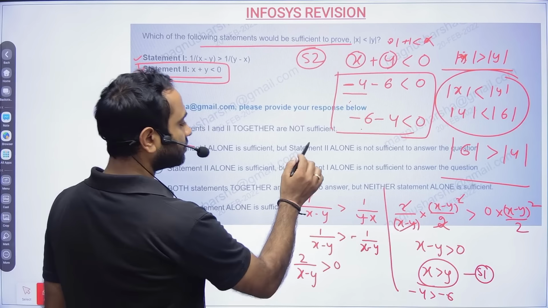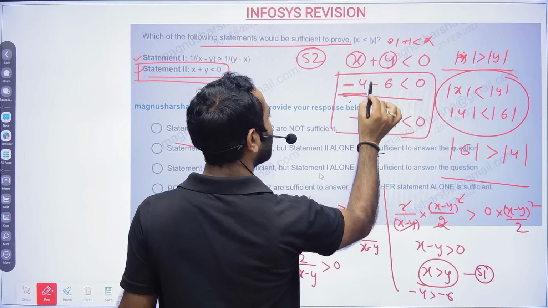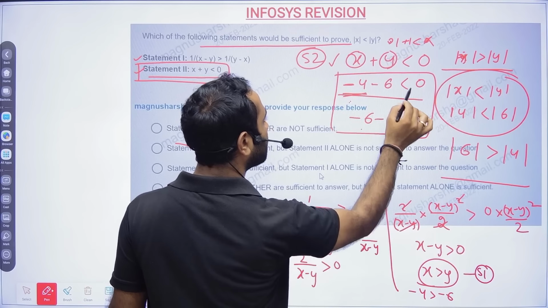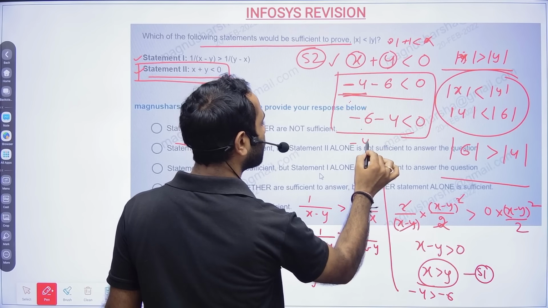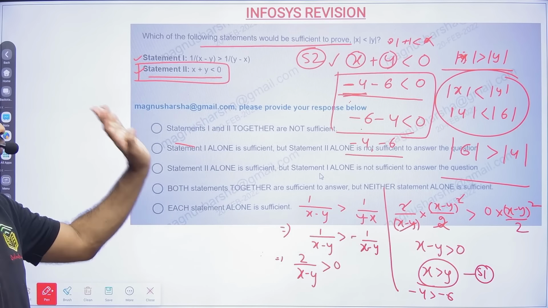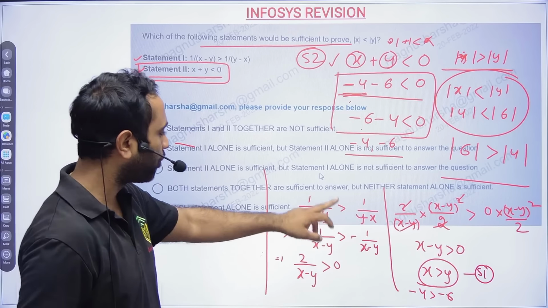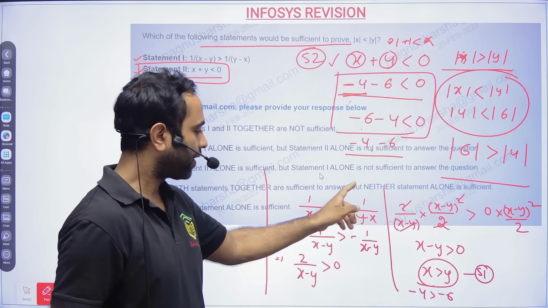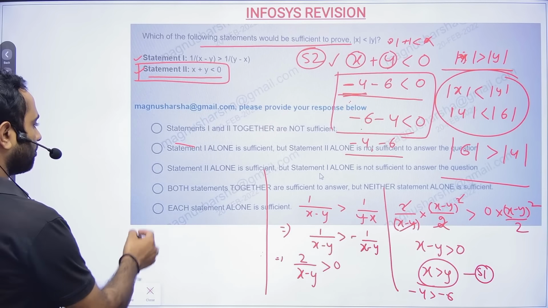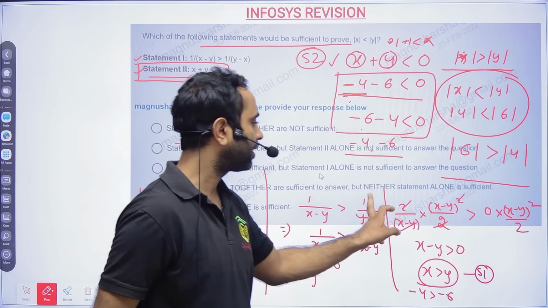Now statement 2 also you can take the same thing. So if statement 2 is also involved, then x is greater than y. That means the values of x and y are nothing but minus 4 and minus 6. So if you combine both the statements, then you will be able to prove it. Okay, so it is a little tricky, but the only thing is you have to combine both the statements, because none of them will be able to give the answer separately. So here both statements together are sufficient to answer the question, but neither statement alone is sufficient.